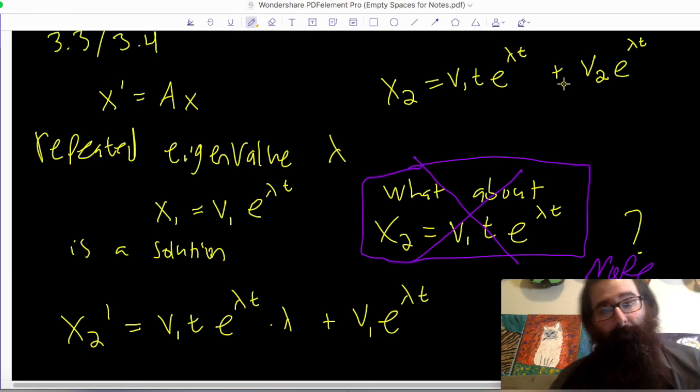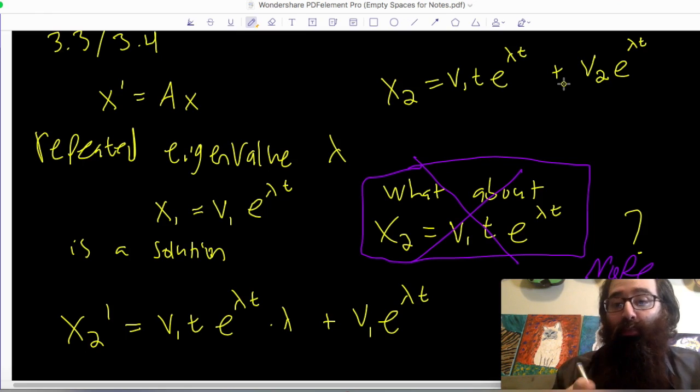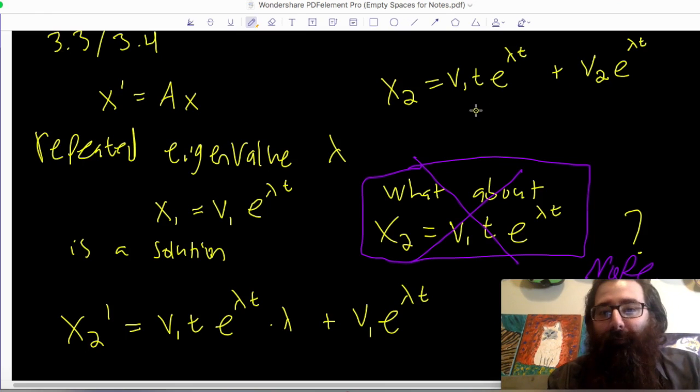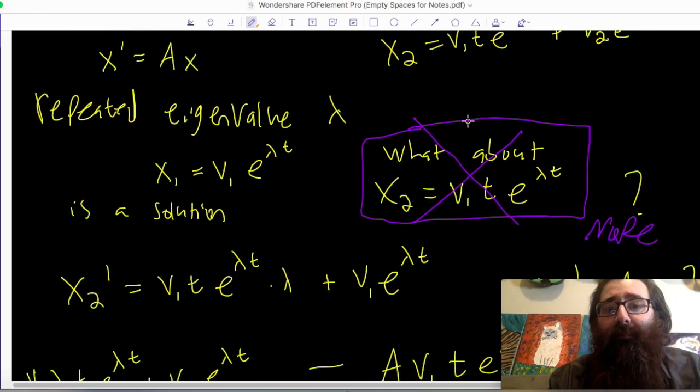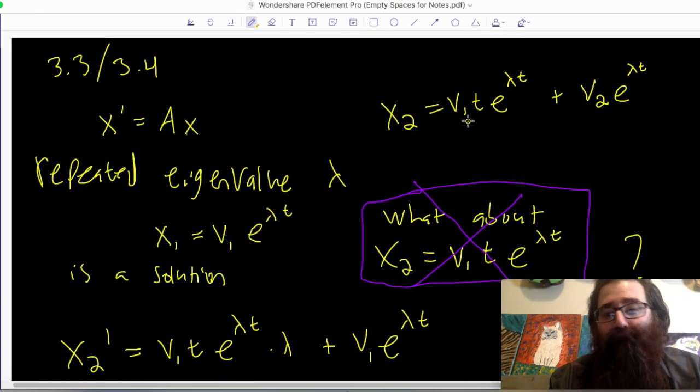And maybe it won't work. Maybe I'm just here wasting my time. But if it's going to work, then I'll probably be able to see under what conditions it will work. So this is going to be our second guess. And we try some things. If it doesn't work, it doesn't work. But let's be optimistic at least.